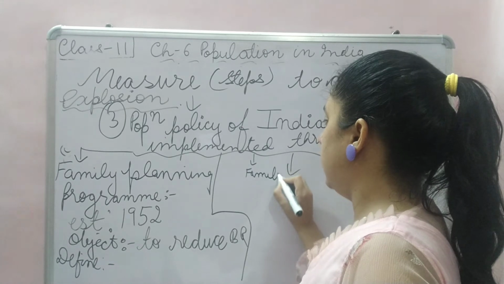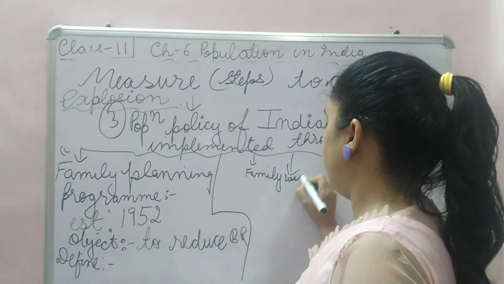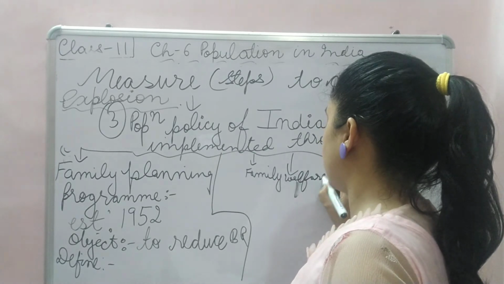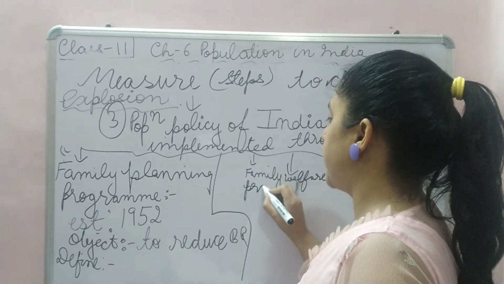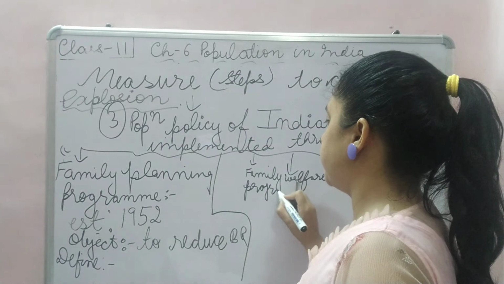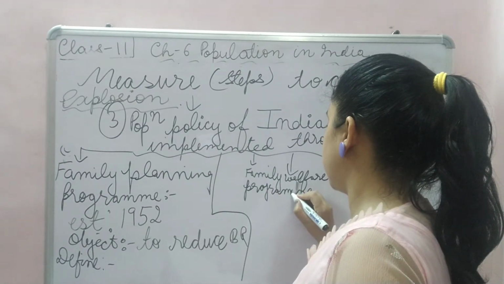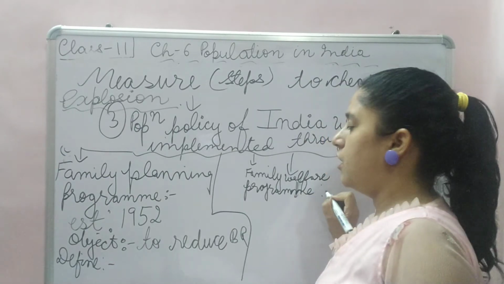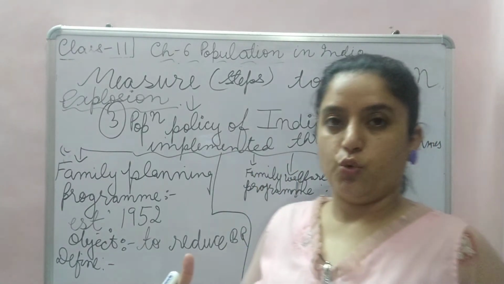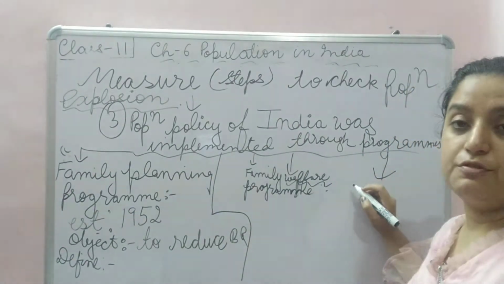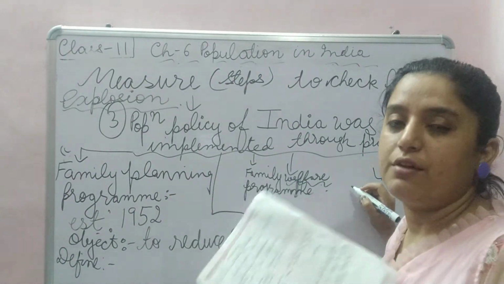Family welfare program. As you know, the name defines, there is something related to welfare.